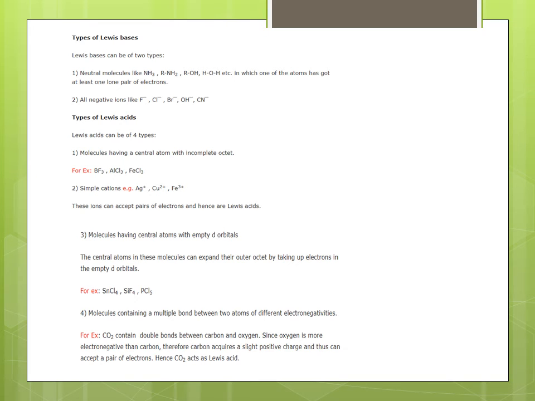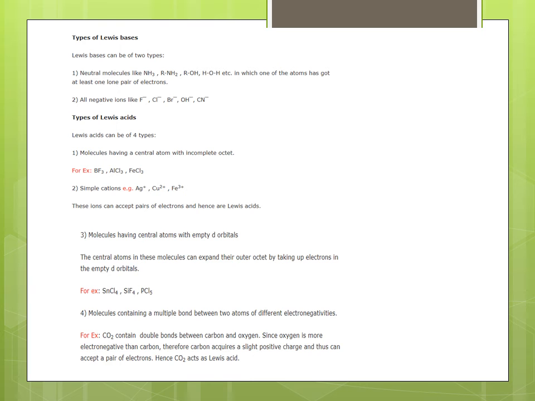Types of Lewis acids. Lewis acids can be of four types. Number 1, molecules having a central atom with an incomplete octet, for example BF3, AlCl3, FeCl3. Number 2, simple cations, for example Ag+, Cu2+, Fe3+. These ions can accept a pair of electrons and hence are Lewis acids.